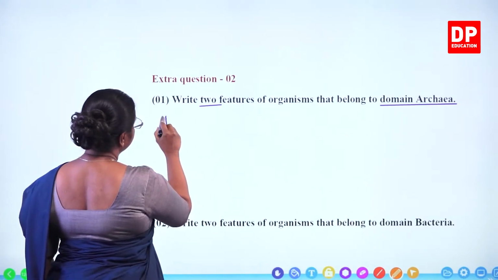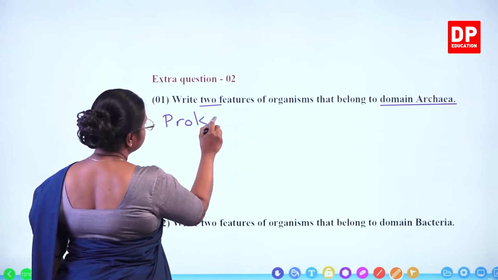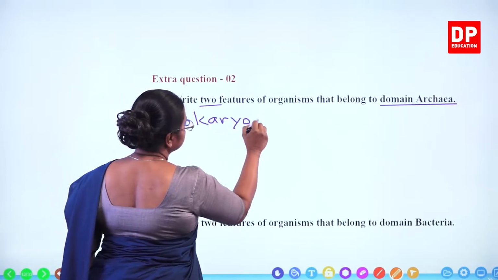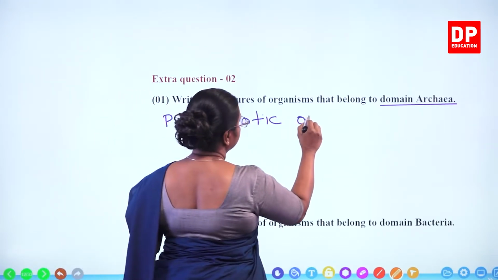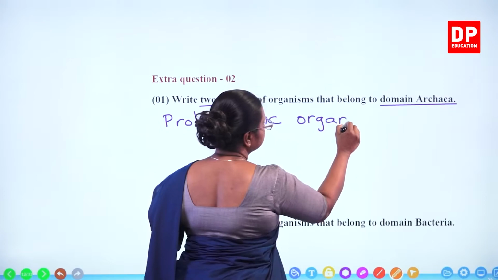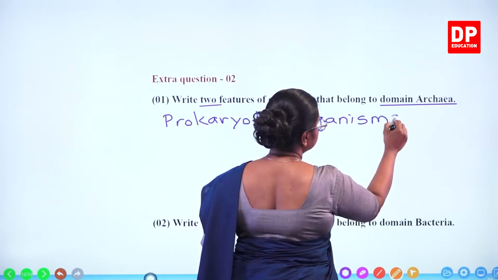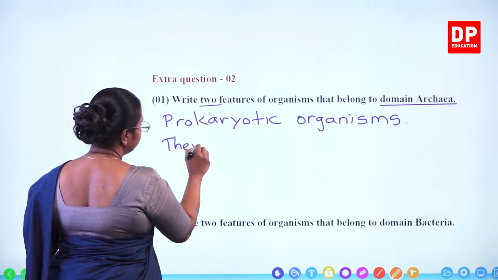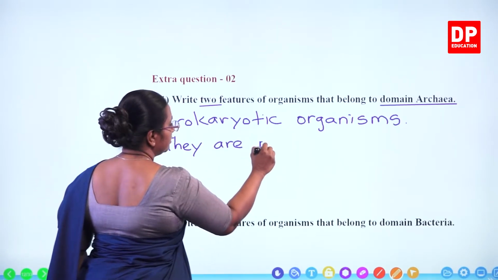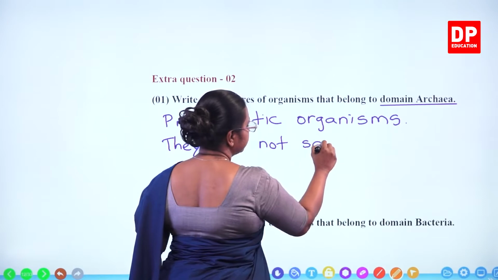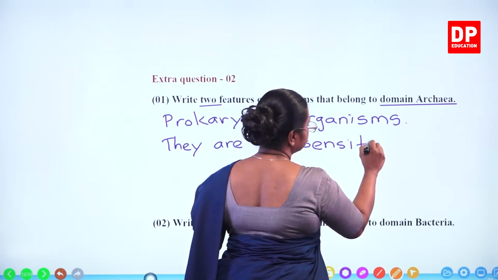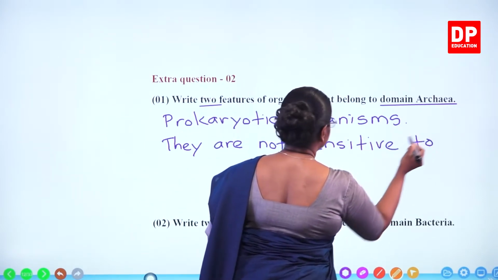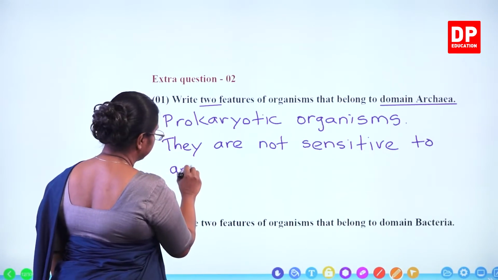So I will say prokaryotic organisms, and they are not sensitive to antibiotics.